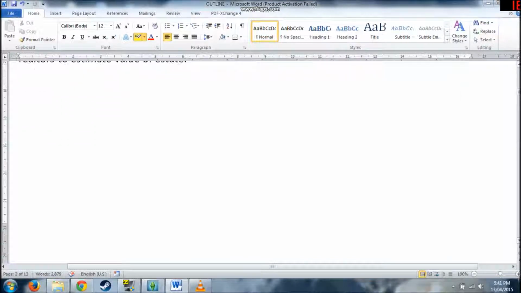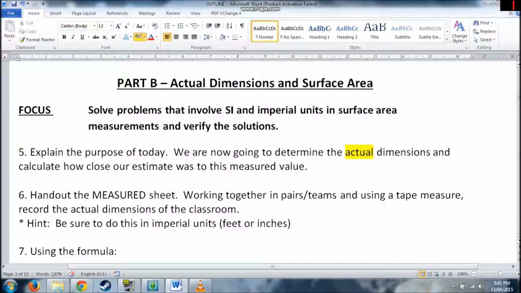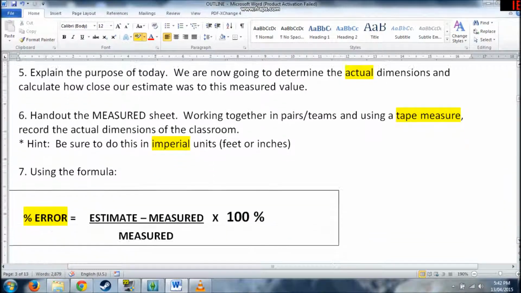And depending on how much time there is left, I'd move right into, here's your guess. Let's find the actual dimensions and the actual surface area. So, it could just continue right on after that. So I'd hand out the measured sheet. And then working in pairs, they'd use a tape measure to record the actual dimensions of the classroom. And that does take quite a fair bit of time, just setting it up. And also to do this in imperial units, because the answers will be given that way.